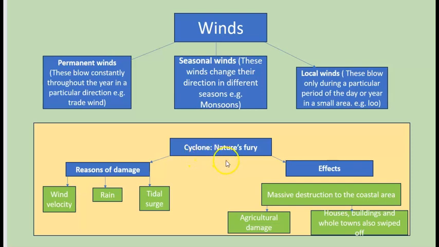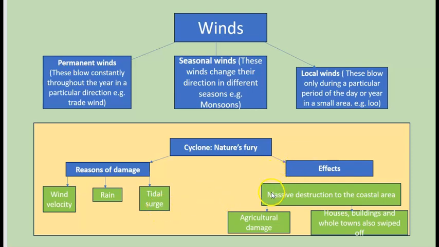Cyclone is known as nature's fury because it causes mass destruction. A cyclone is a large spinning storm system with a low pressure center and winds that move inward. These cyclones cause mass destruction. And what are the reasons behind this damage? The reasons are wind velocity, rain, and tidal surge.